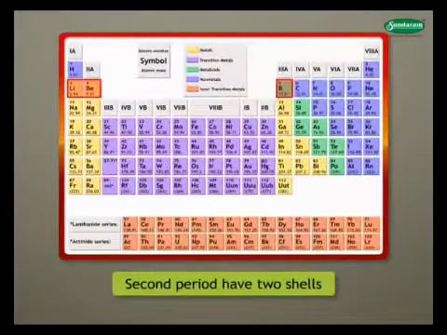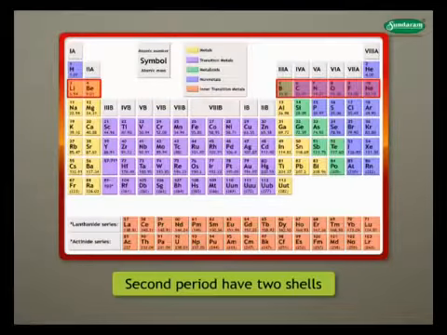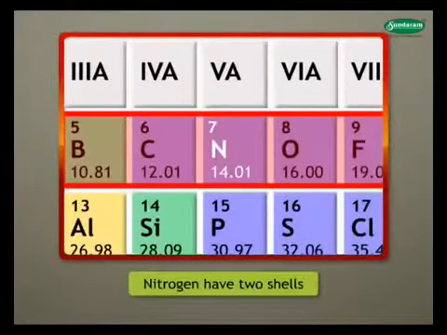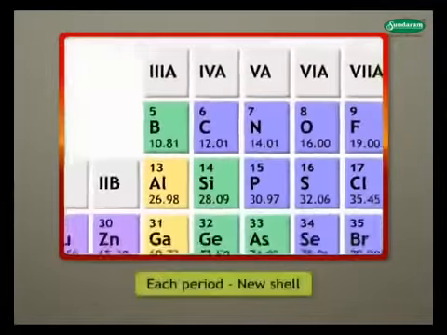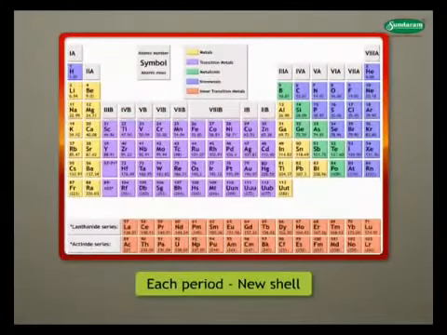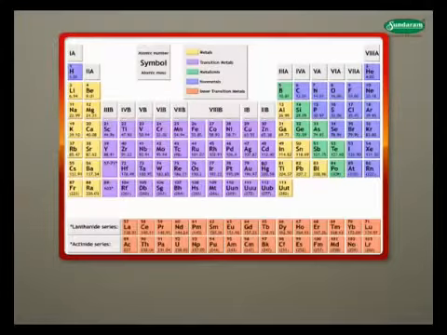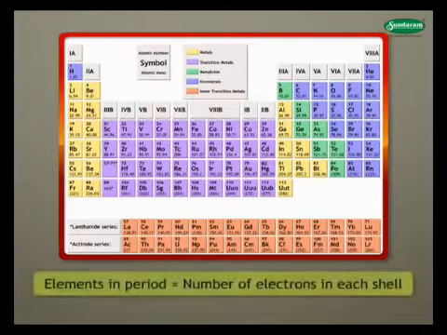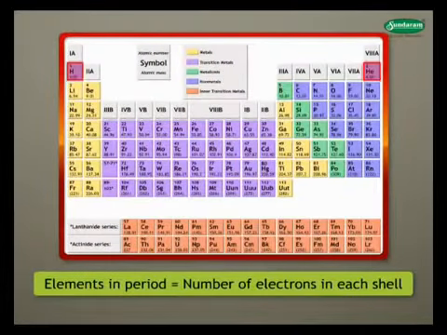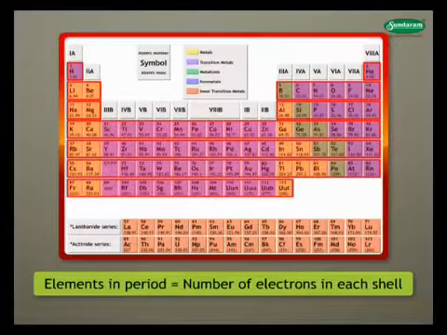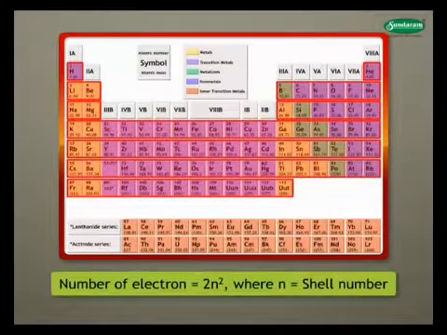All elements of the second period have 2 shells. For example, nitrogen. In each period, a new shell starts filling up. The period number is also the number of the shell which starts filling up in it. The number of elements present in each period is equal to the number of electrons present in each shell, given by the formula 2n square, where n is the shell number.